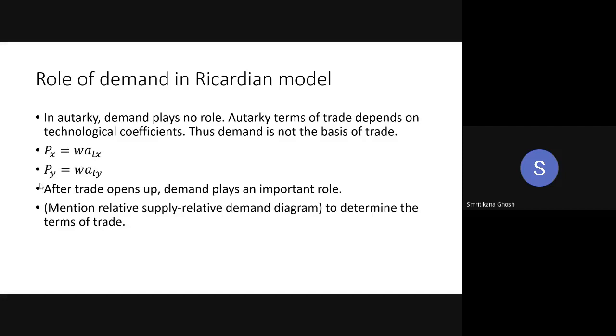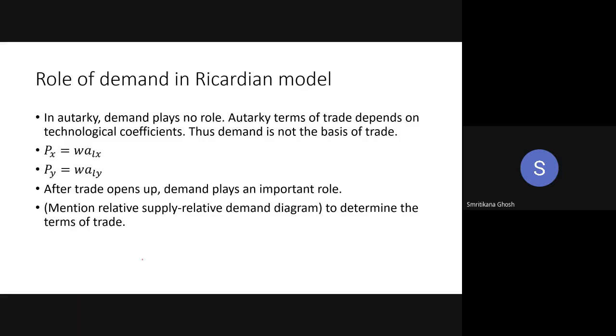In case of trade, demand plays an important role. Now you can ask me how. Look, in this case, you have to draw the diagram. As I would have to draw the diagram again, and I'm not interested in doing that, I just mention the point. When you give the answer, definitely you have to draw it. Which diagram? The diagram of the relative supply curve. Can you remember your relative supply curve diagram? It's like this.